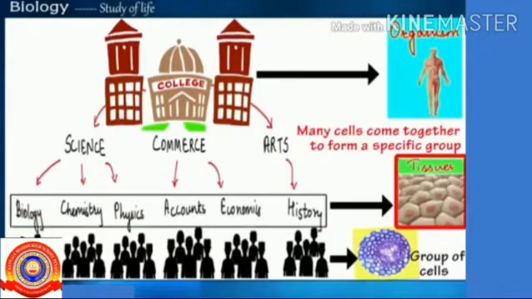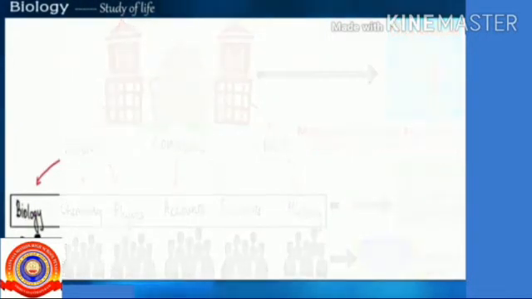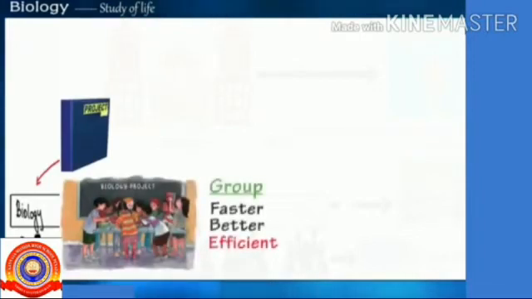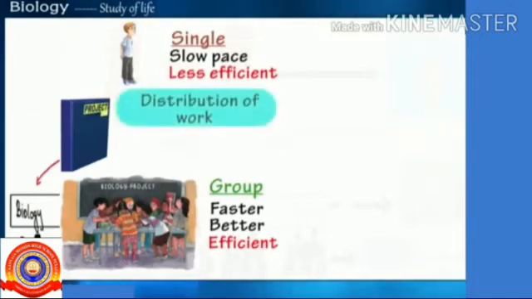Why do they do this? Imagine the class of biology students is given a project to be completed. A group of students will be able to complete the project much faster and better than a single student. This group will be able to do so by dividing the project work among themselves to finish it faster and using the individual talents to make the project better.